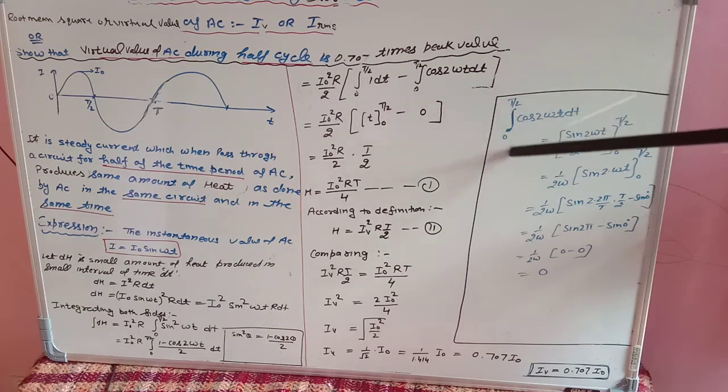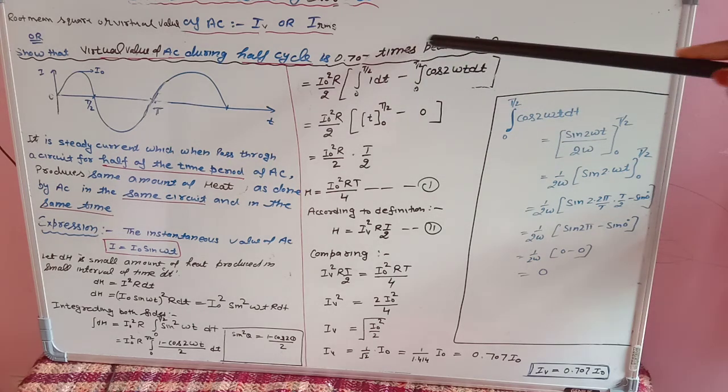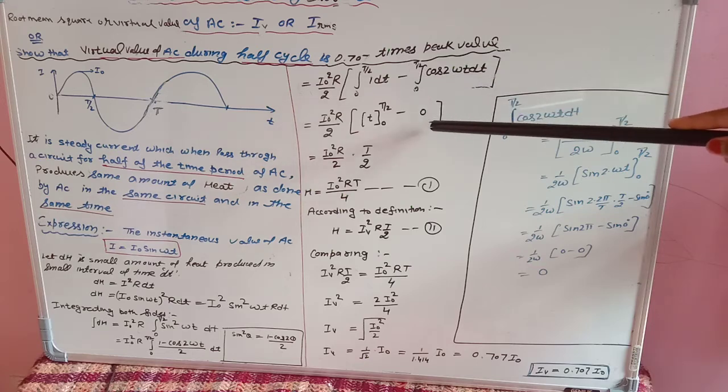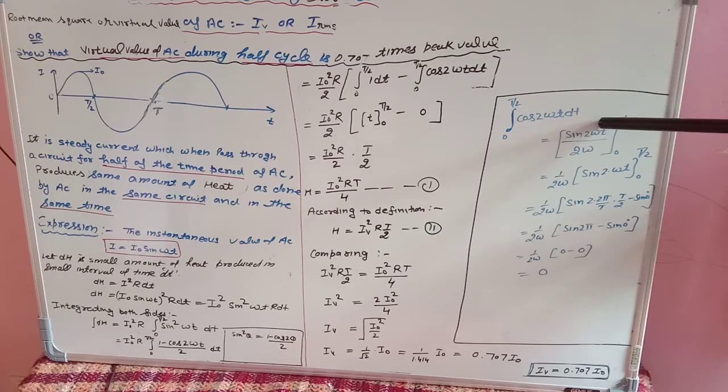So from this line let us come to this point first, that why in place of this integration I have written 0. Let us come and understand. 0 to t by 2 cos 2 omega t dt. Students, you know the integration of cos 2 omega t is sine 2 omega t upon 2 omega. Simply it is sine theta, but if with theta any function is there, like here with the t there is 2 omega, so that will be in division.